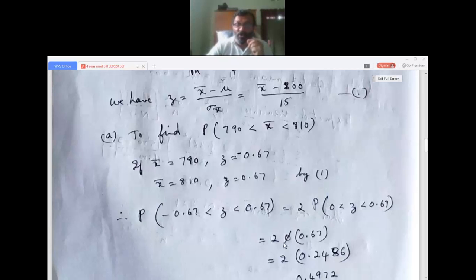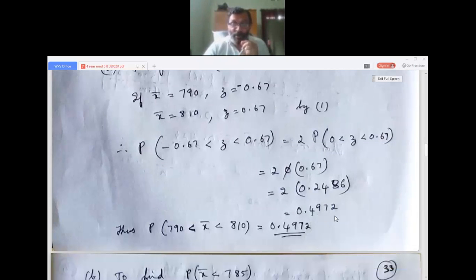And this will be equal to phi of 0.67. This value will be given in the table, or the value will be given in the problem, or they will give you the table. I have sent you one table, the normal distribution table. From that, we get this value, phi of 0.67. So 2 into 0.2486 from the table, you get 0.497.